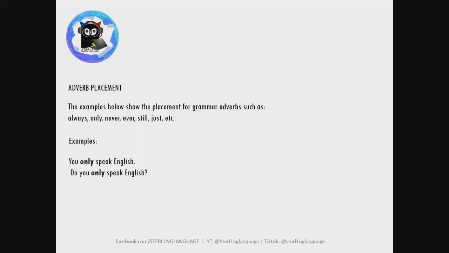Now, adverb placement. Saan nilalagay ang mga adverbs, especially adverbs of frequency? Okay, us Filipinos, we love to put our adverbs at the end of our sentence, parang pambahabol ba? Because we're probably not used to inserting them properly. So, like here, you only speak English. The adverb should come before the verb. Bago yung verb. You only speak English, pwede ring always. I always speak English, or you never speak English. When you put it at the end, parang pambahabol, it's understandable, but it does not sound natural.